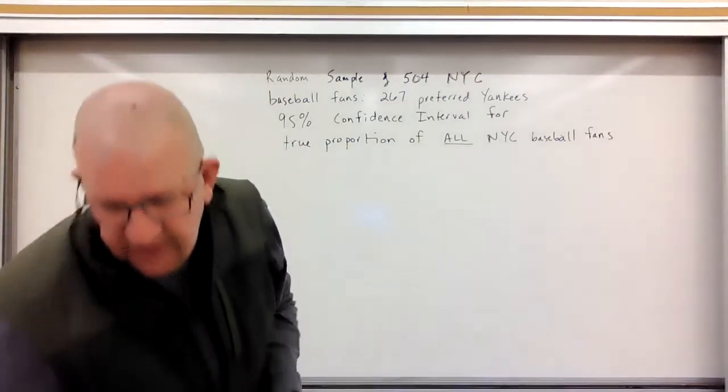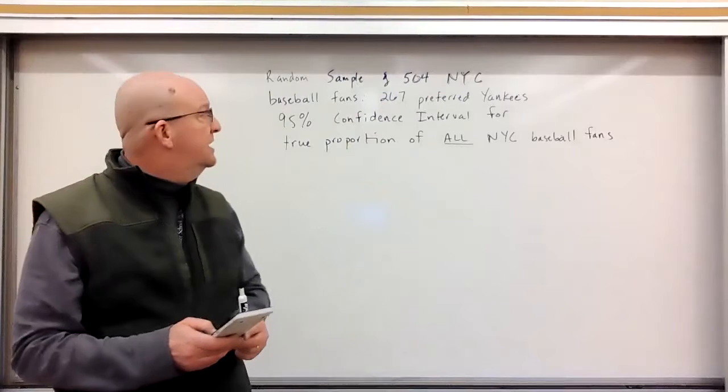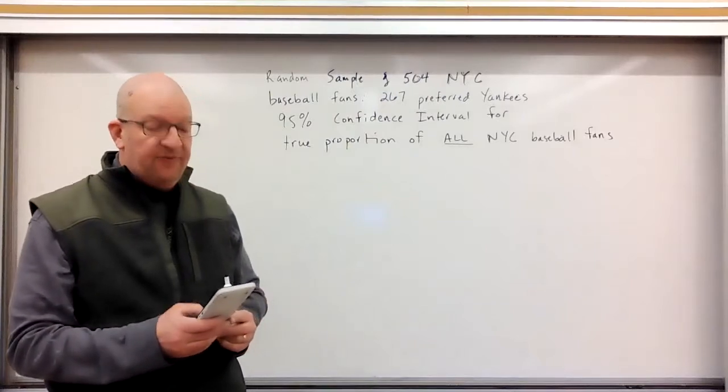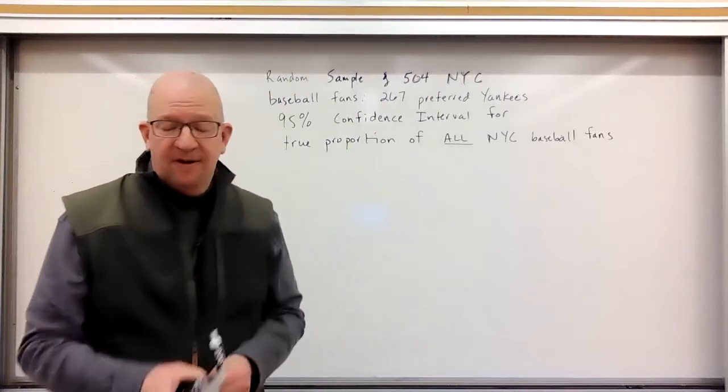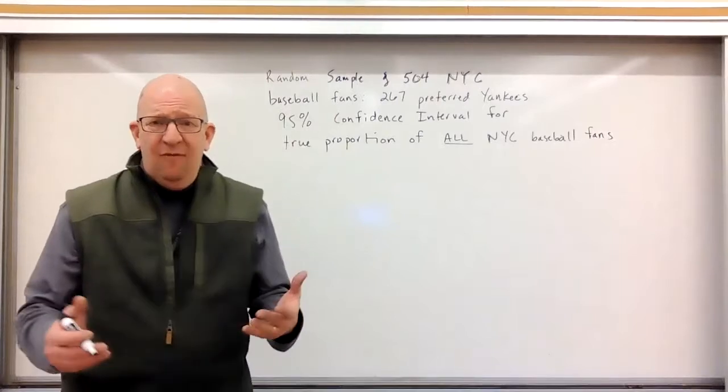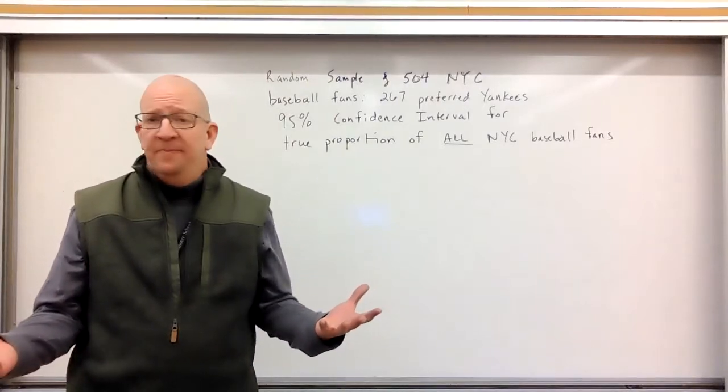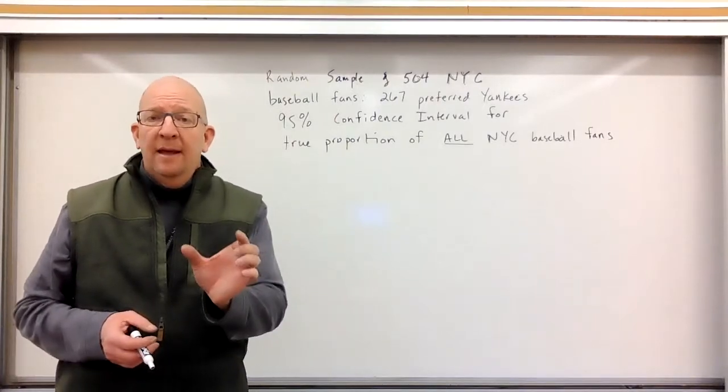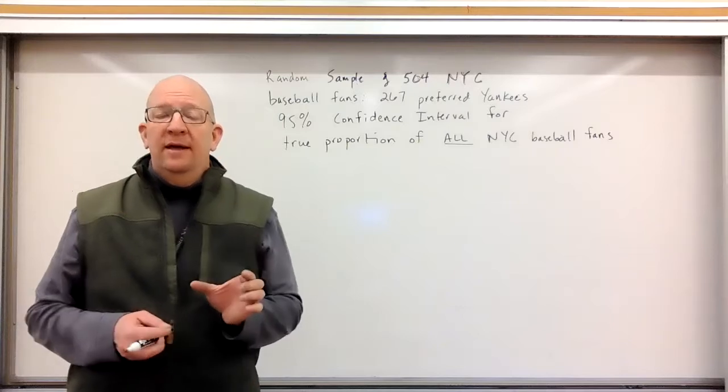We can quickly see what that is. 267 divided by 504. Yeah, it's about 53%. Does that mean of all baseball fans? No, that's just our sample. But here's what we can do.